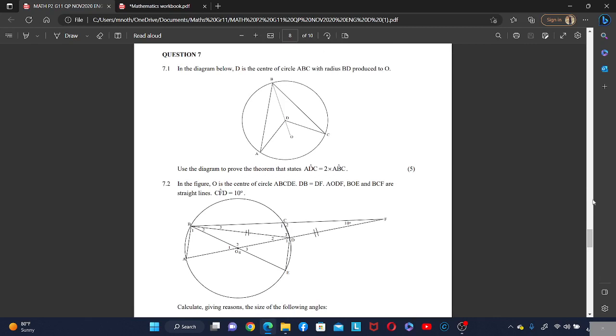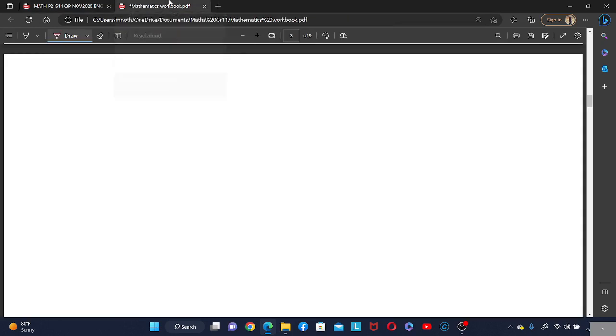In the diagram below, D is the center of a circle ABC with the radius BD produced to O. Okay, let me draw this one.